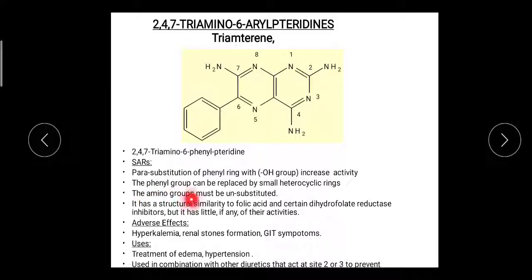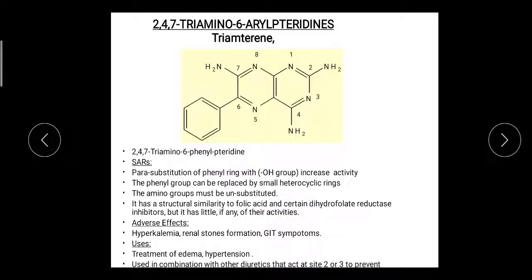The amino group must be unsubstituted. The NH2 should be a primary NH2. The hydrogen cannot be substituted. It has structural similarity to folic acid and certain dihydrofolate reductase inhibitors, but it has little or no such activity.